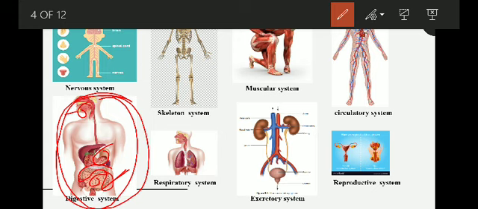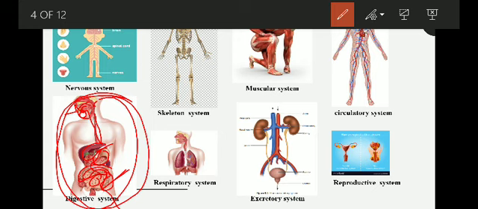The digestion starts from our mouth only, okay. When we chew and the saliva gets mixed, it goes into the esophagus, then the stomach, then the small intestine, then the large intestine, okay. Then there are several glands which help in the digestion, okay. So we will see in the next classes in detail, okay.